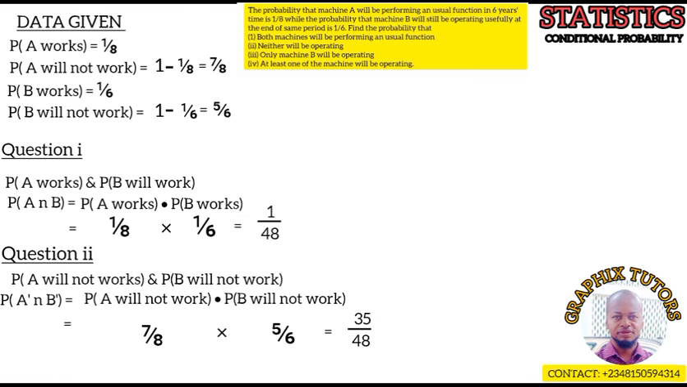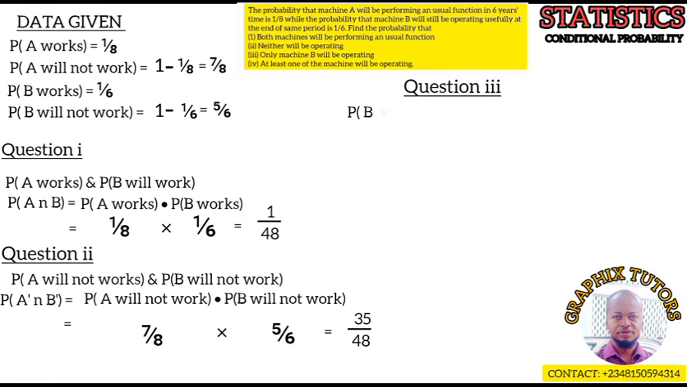Now the next one, that is Roman figure 3. It says only machine B will be working. Now, only machine B will be working means that what? Only B is working and A is not working. Right? So it means that A complement intersection B. Probability of A complement intersection B. So it means that when it says only what? Only machine B is working. So it will be